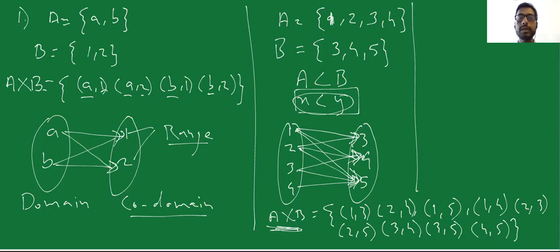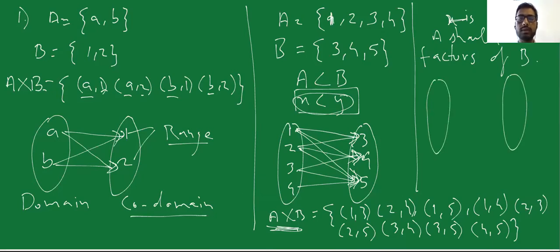Suppose I consider another relation over here, which is that the elements in A should be factors of B. So we'll write all the elements which are present in A, which are 1, 2, 3, and 4.